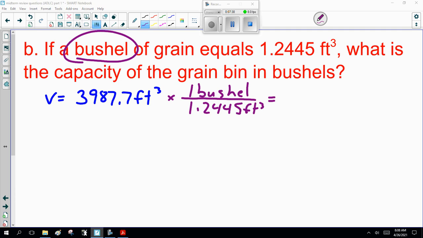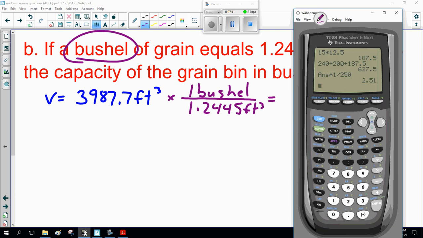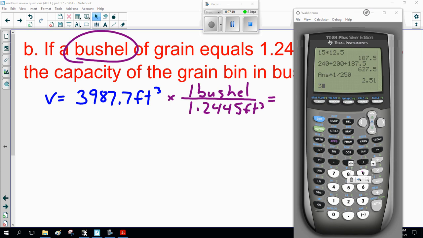Just to remind you how to do this: 3987.7 cubic feet times 1 divided by 1.2445 equals 3204.